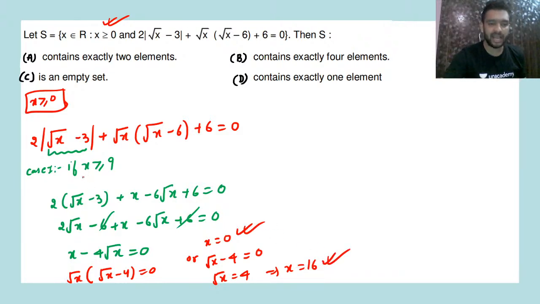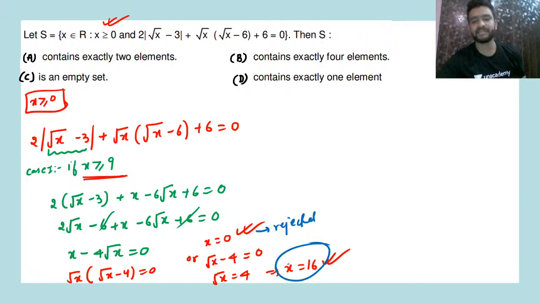But the case was x is greater than or equal to 9. That means x is equal to 0 will be rejected. So from this case we are only getting x is equal to 16. Now let's take the second case.